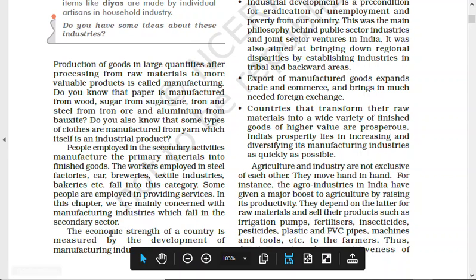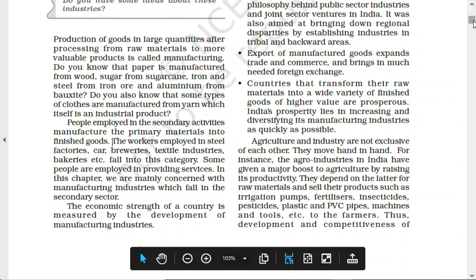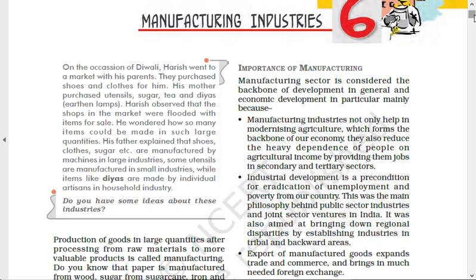So the economic strength of a country is measured by the development of its manufacturing industries. Of course you may have plenty of raw material, but if you do not have manufacturing industry in your country, then the country cannot develop, or you can say economically it cannot be called developed. If you talk about the African countries, we have gold, diamond, iron, rare earth, cobalt and all these things. Those minerals, called rare earth, are used in our mobile phones, laptops and iPads, and they come from Nigeria and Angola and such countries. But those countries are very poor, underdeveloped countries.